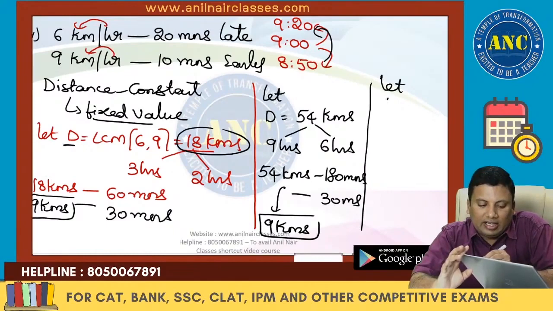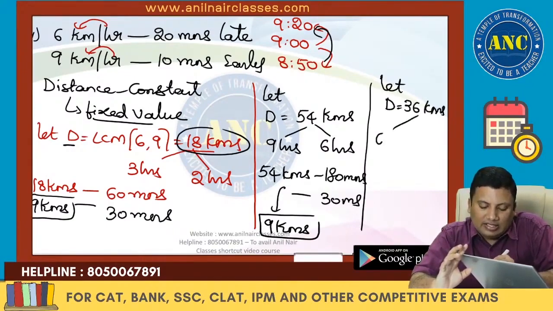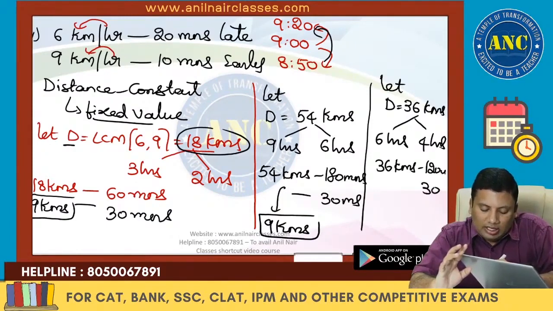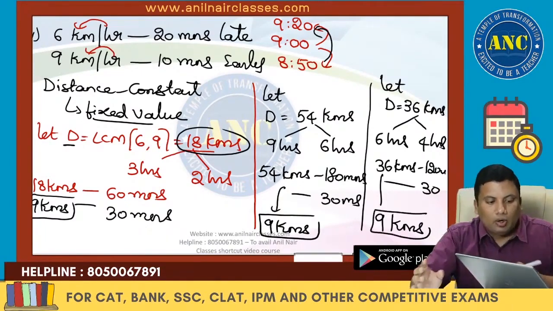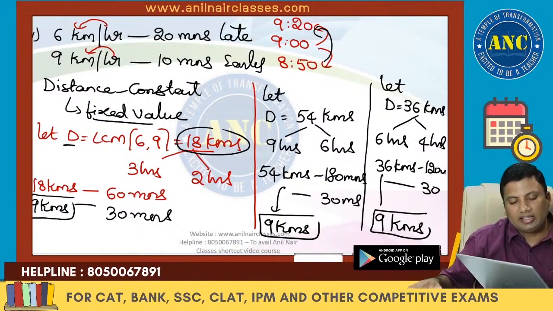You take any value, the answer will be the same. Suppose I take 36 instead of 18. First day 6 hours, second day 4 hours. The gap is nothing but 2 hours, which is 120 minutes. But I want 30 minutes. 120 by 4 is 30, 36 by 4 is nothing but 9 kilometers. I hope the idea is clear.